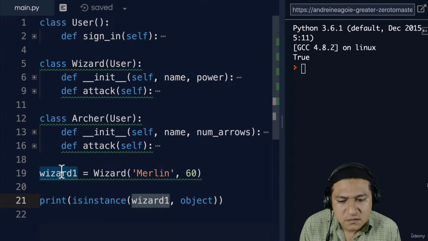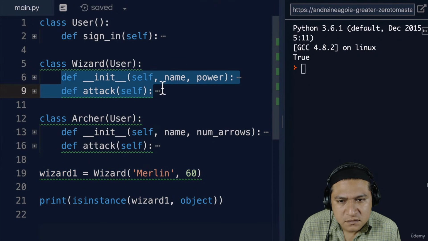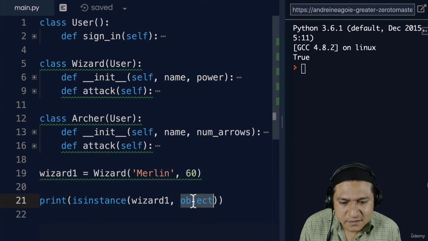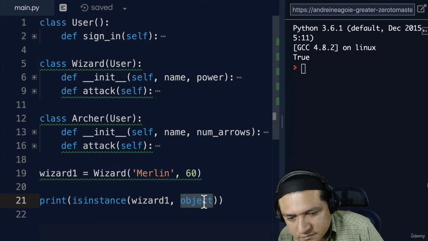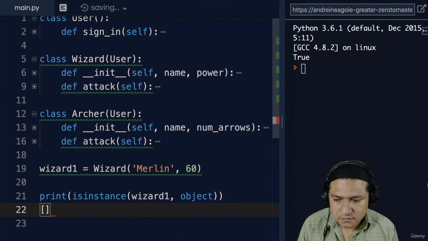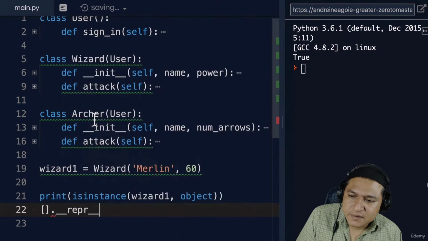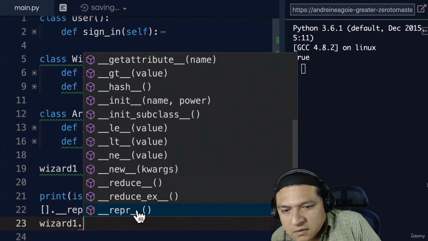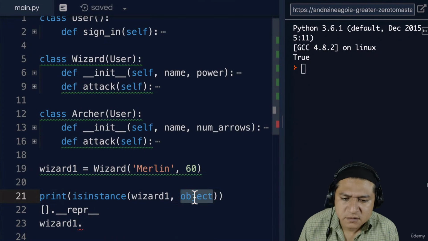Because wizard1 inherits or gets methods from the Wizard class, from the user class, and even higher up from the object base class. And that's why we have these automatic methods attached for us. For example, if I open up a list, if I do dot, and let's say we pick the repr method, which we don't really know what it does yet, but if I go to wizard1 and I do dot, you see that I have it as well, because they both inherit from the object base class.